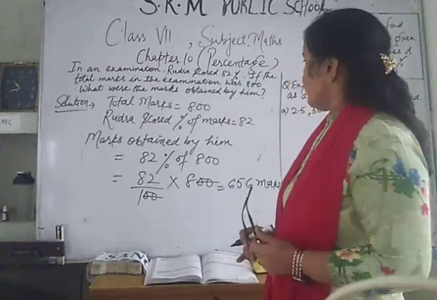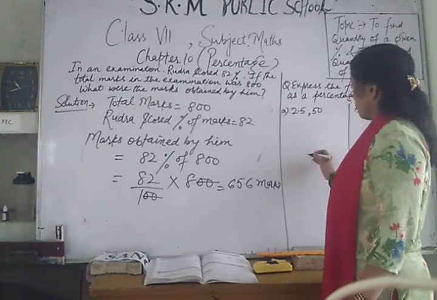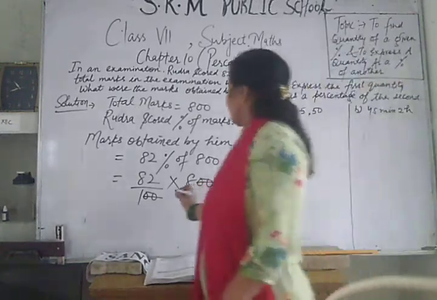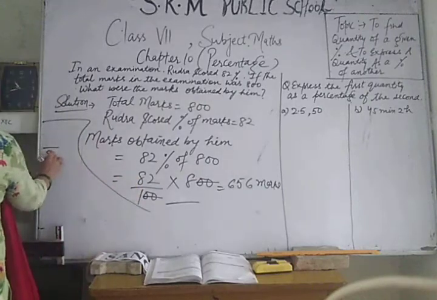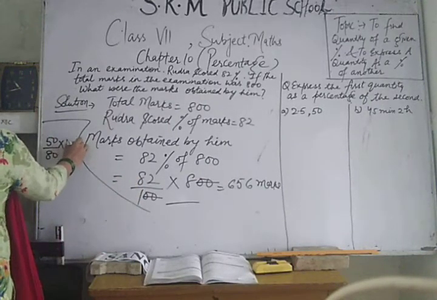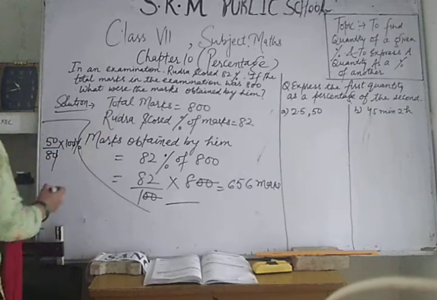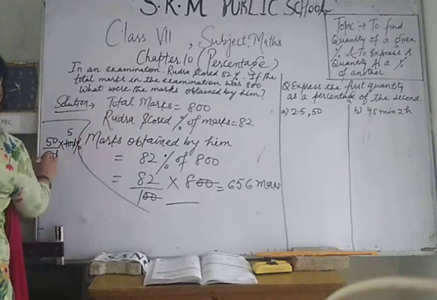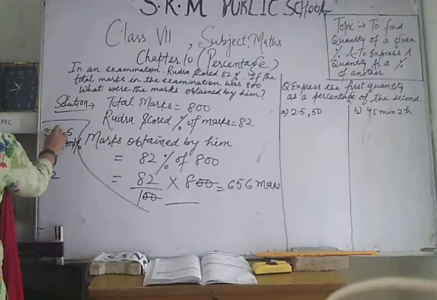Suppose out of 80, out of 80 you have got 50 marks. So the percentage of marks will be 50 over 80 multiplied by 100%. Cut with 10. Then 5, 8, 25 and so on.